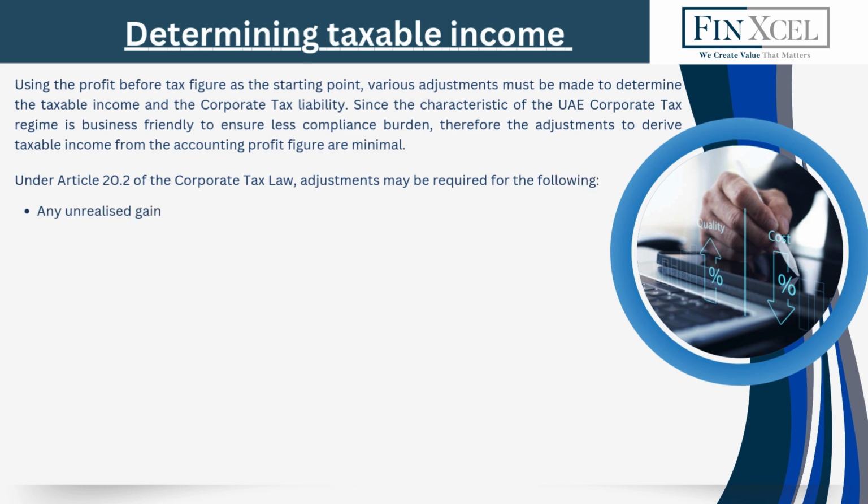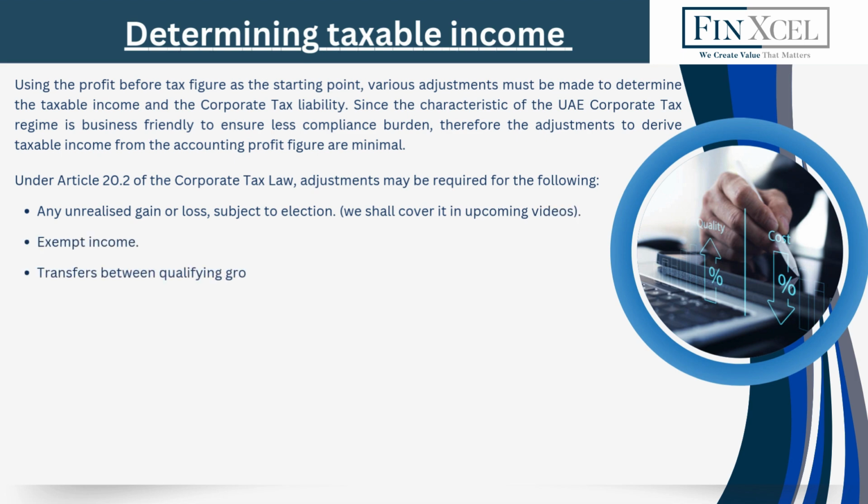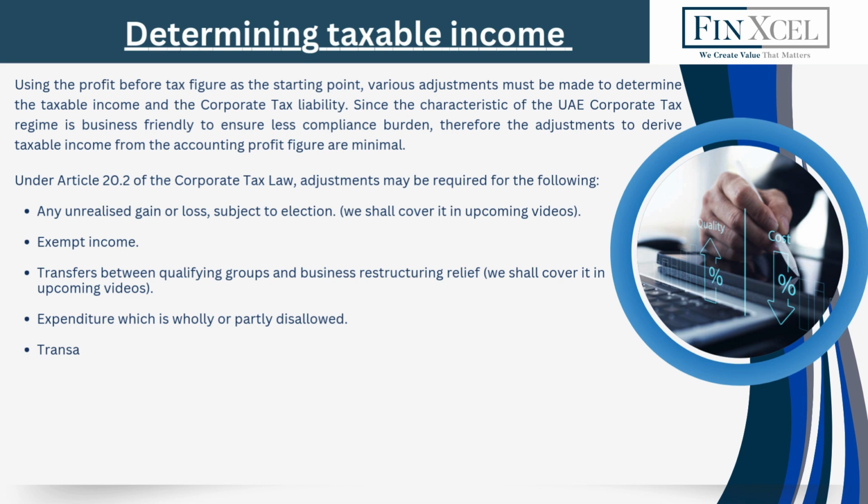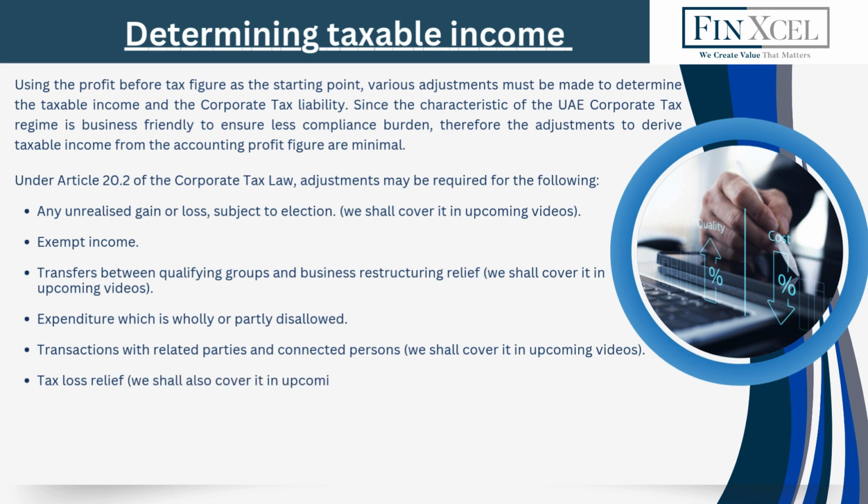Any unrealized gain or loss, subject to election. We shall cover it in upcoming videos. Exempt income, transfers between qualifying groups, and business restructuring relief. We shall cover it in upcoming videos. Expenditure which is wholly or partly disallowed. Transactions with related parties and connected persons. We shall cover it in upcoming videos. Tax loss relief. We shall also cover it in upcoming videos.